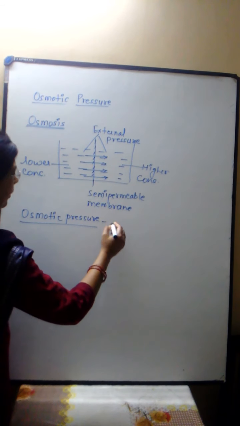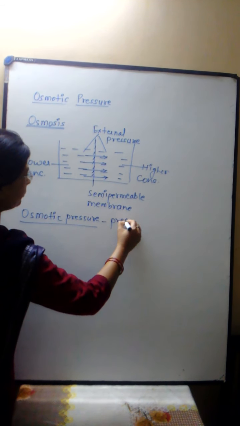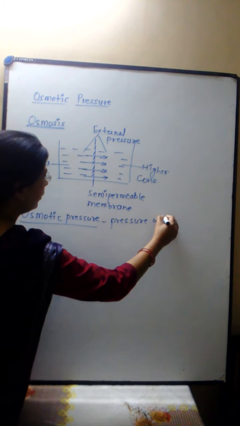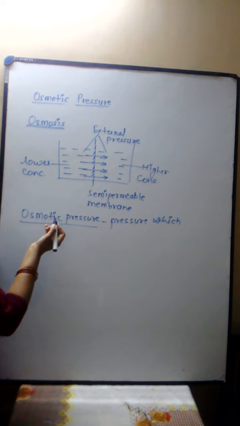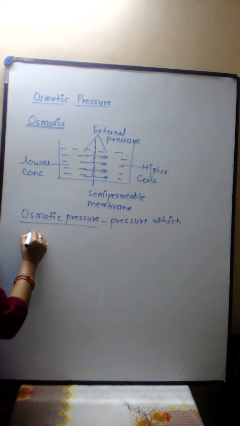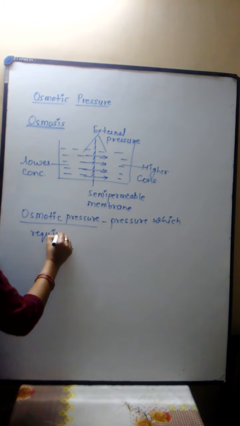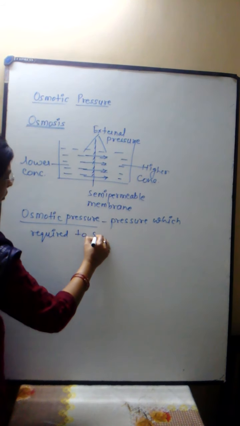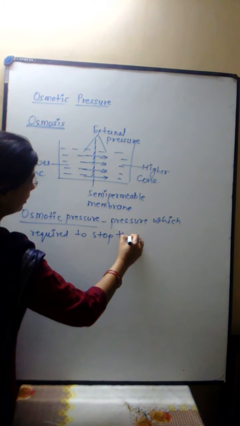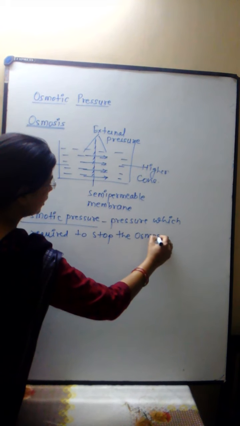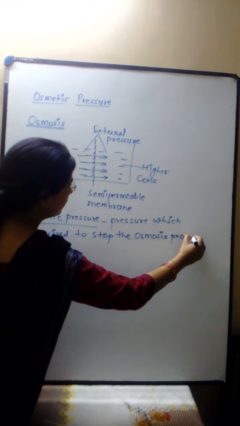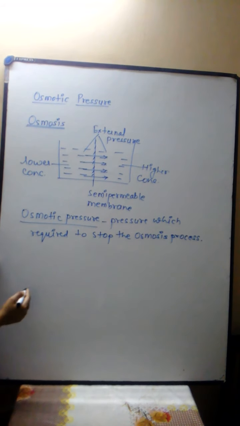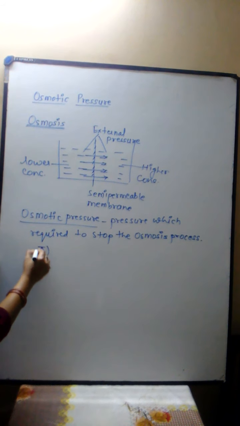Shortly, the osmotic pressure is the pressure required to stop the osmosis process, and it is denoted by the symbol pi.